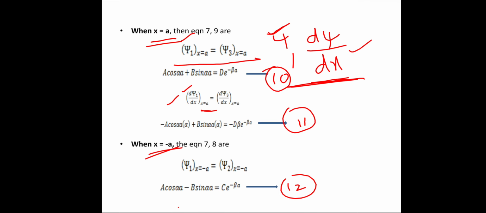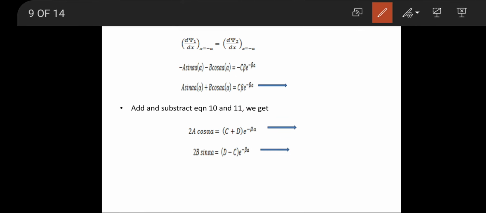This becomes equation 13. Now we consider adding and subtracting equations 10 and 11.